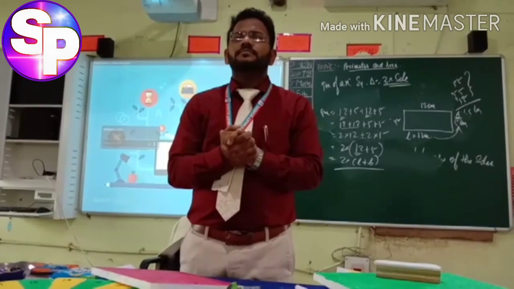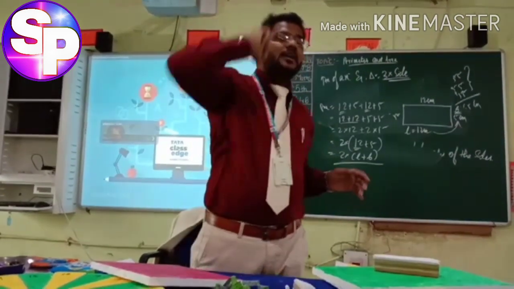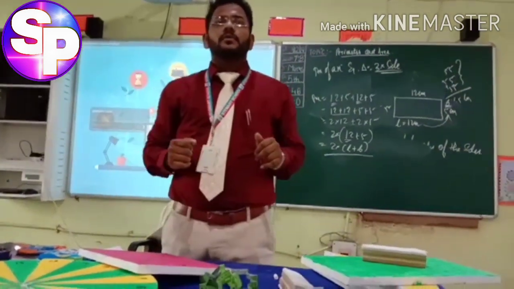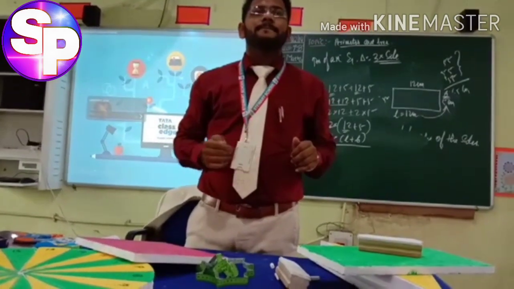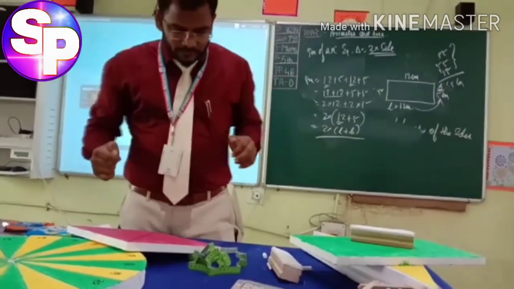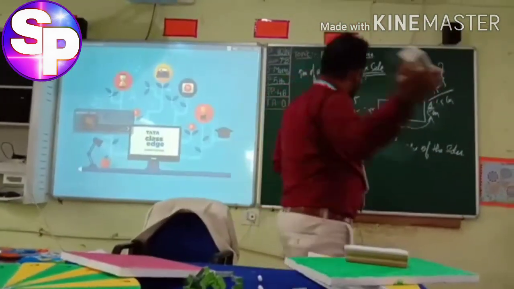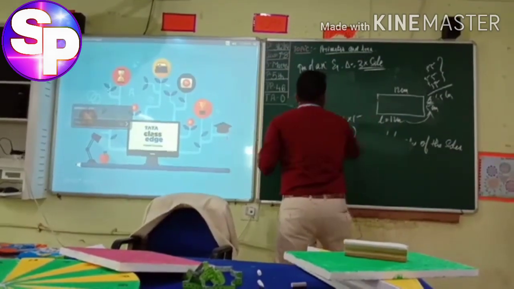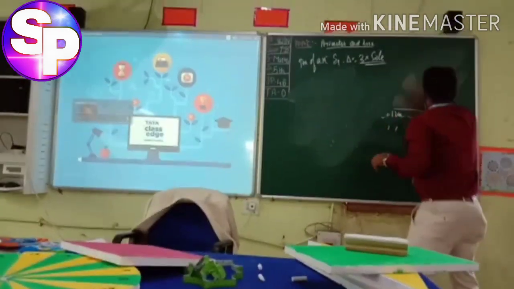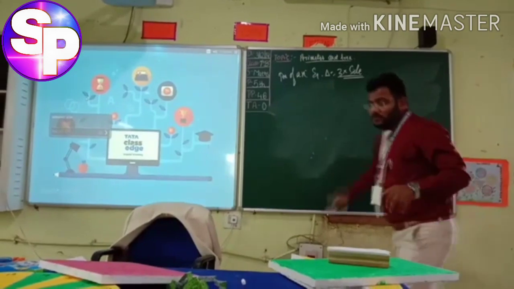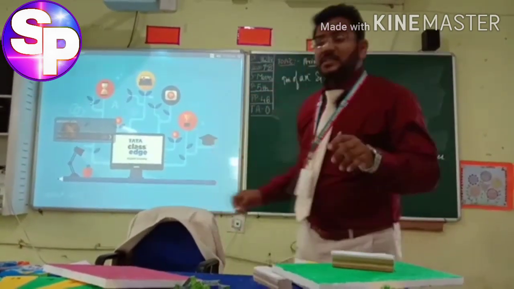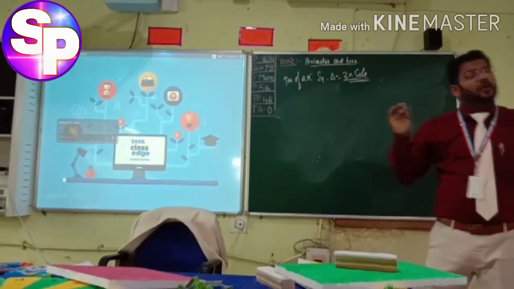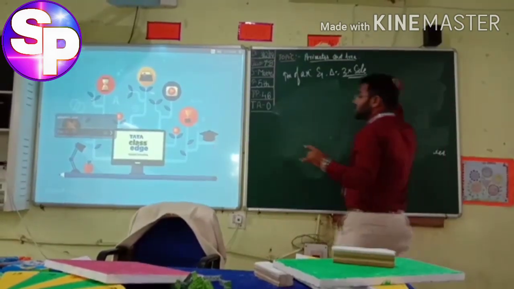Yes. Arnab Sahu: The amount of surface enclosed within a frame figure is known as area. Very good. Well said. So Arnab said that the region bounded by the boundary of a closed figure is called the area.